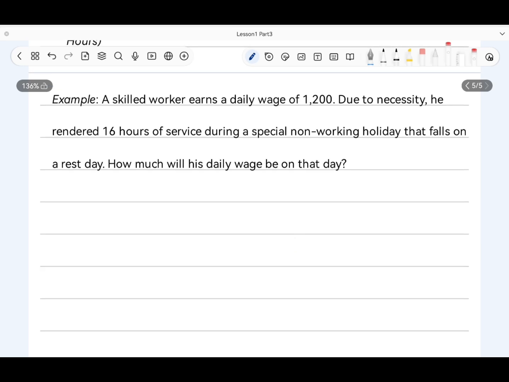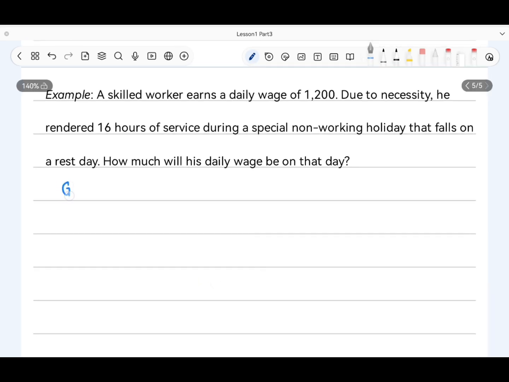A skilled worker earns a daily wage of 1,200. Due to necessity, he rendered 16 hours of service during a special non-working holiday that falls on a rest day. How much will his daily wage be on that day? So, let's have first our given.